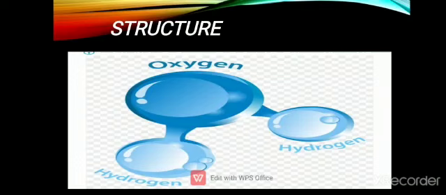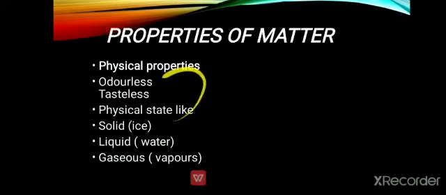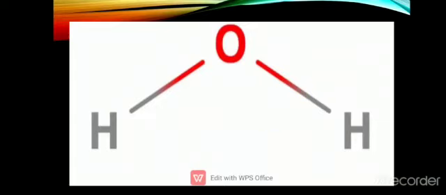Now if we talk about the structure of water, the structure of water contains 1 oxygen and 2 hydrogen. These hydrogen and oxygen combine by a certain type of bonding. They combine together by a type of bond. These are the bonds, you can see these are the bonds. So the hydrogen and oxygen combine with the help of bonding.